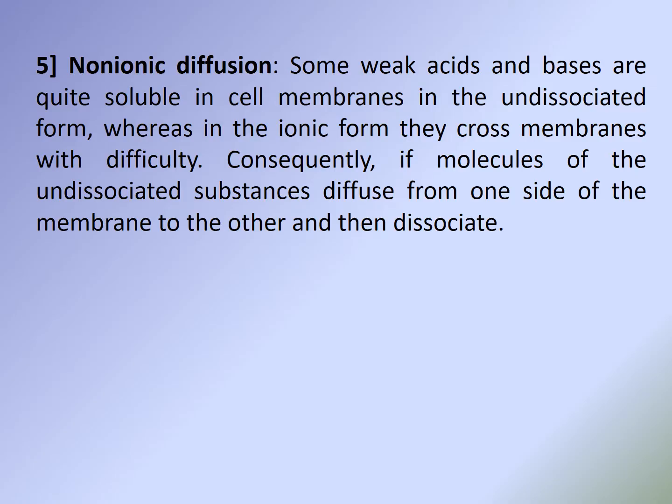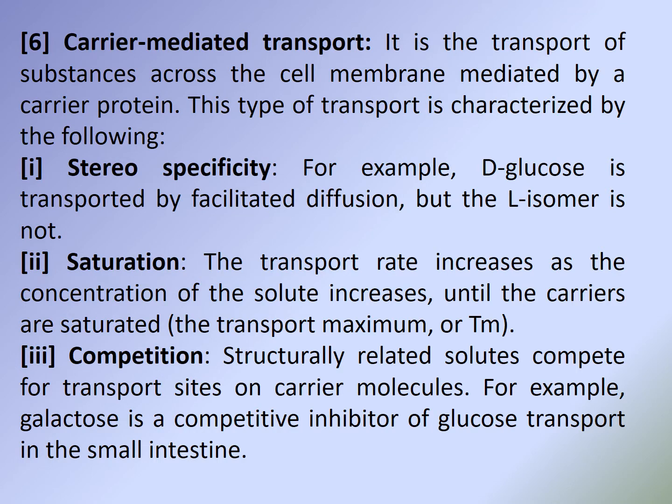5. Non-ionic diffusion. Some weak acids and bases are quite soluble in cell membranes in the undissociated form, whereas in the ionic form they cross the membrane with difficulty. Consequently, molecules of the undissociated substances diffuse from one side of the membrane to the other and then dissociate. 6.